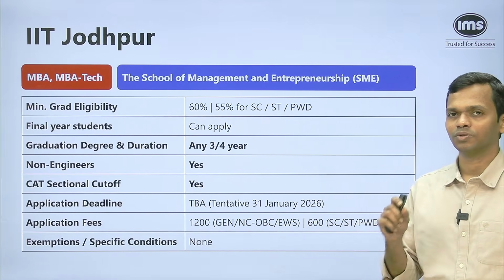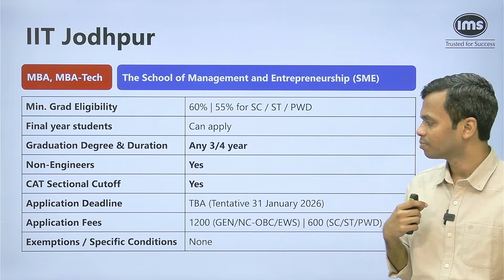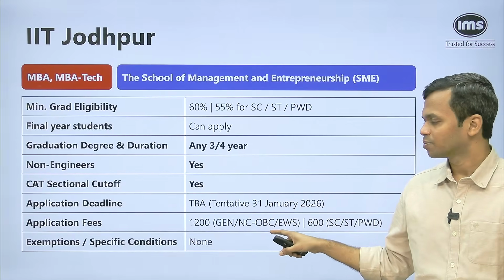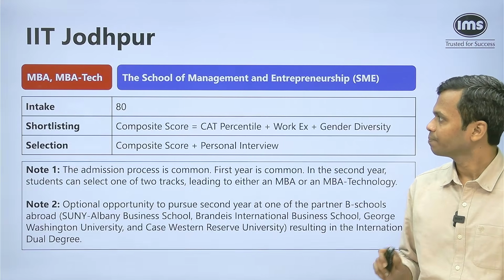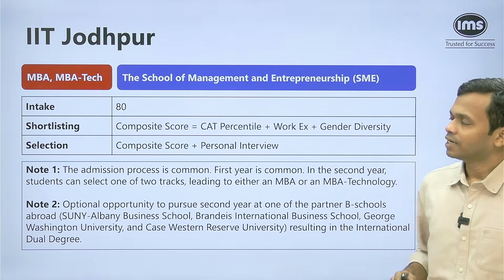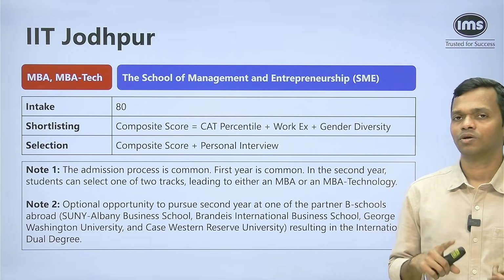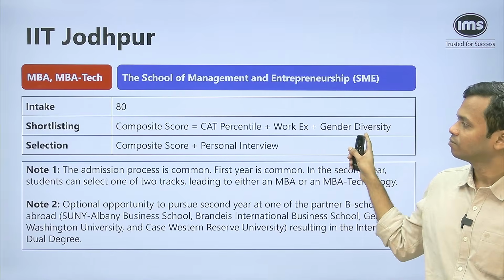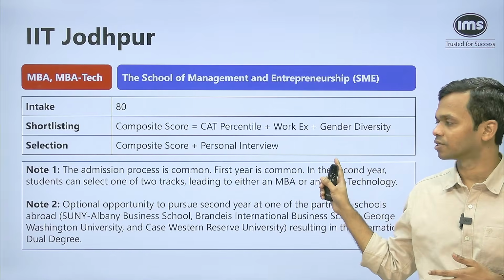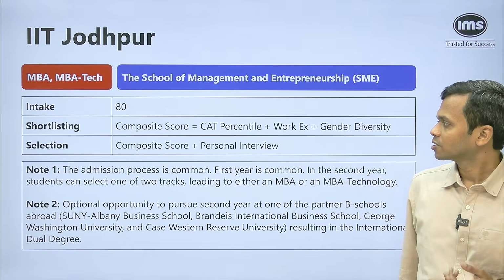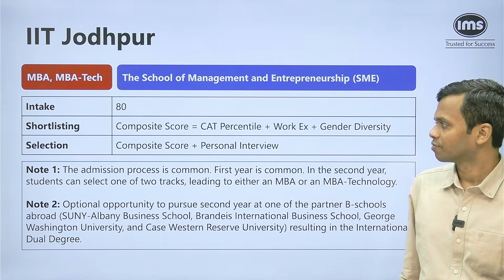The application fee is 1200 and 600, so slightly less expensive compared to other applications. The exemptions or specific conditions, there aren't any. Okay. Now intake is 80. Okay, so total intake is 80, and the shortlisting is basis your CAT score, your work ex, and gender diversity. So gender diversity matters here. Selection is basis composite score and the personal interview that will happen.